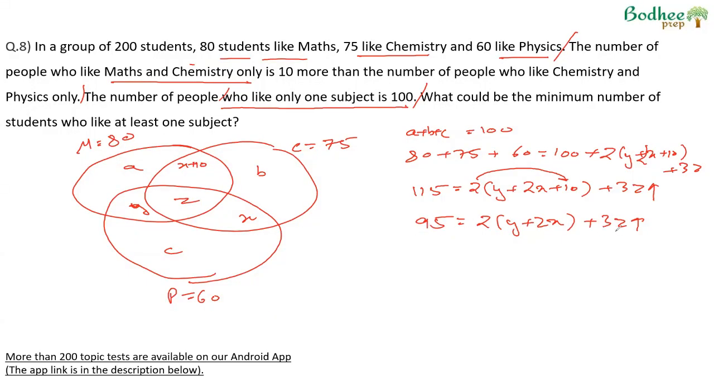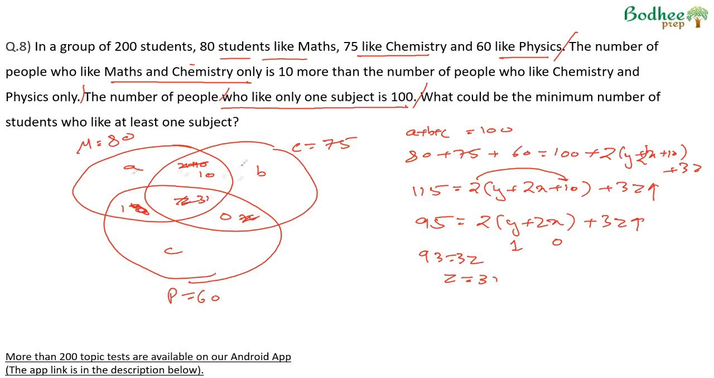95 is not divisible by 3. The closest multiple of 3 to 95 is 93. So what we do is, we put y as 1, x as 0. And therefore, we'll get 93 is equal to 3z. Z will come out to 31. This becomes 31. X is 0, so this is 10. This is 0, and this will be 1.